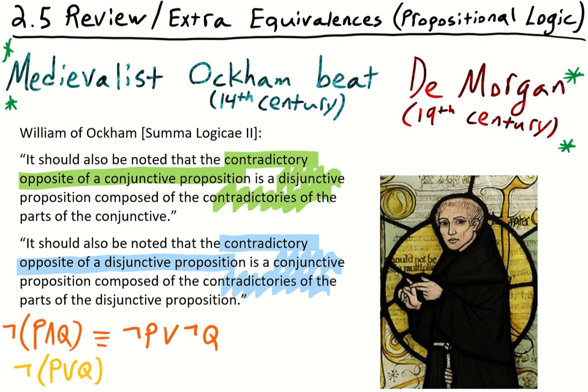That happens to be logically equivalent to a conjunctive proposition composed of the contradictories of the parts of the disjunctive proposition. So the contradictory of P, the contradictory of Q. Thus we have not P and not Q.